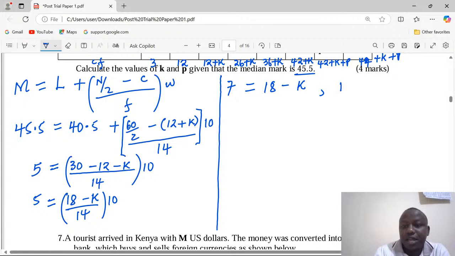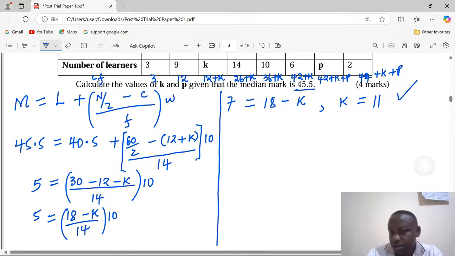To remain with k, we have to take it to the left-hand side where it becomes positive. Then 18 minus 7 gives us exactly 11. The value of k is known.